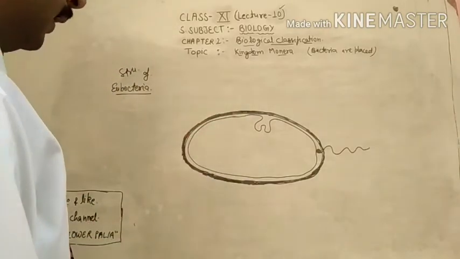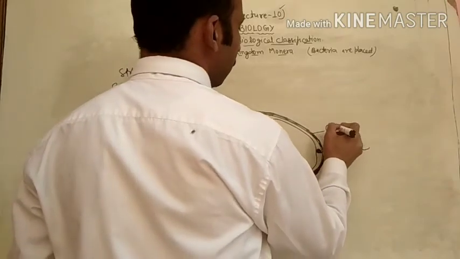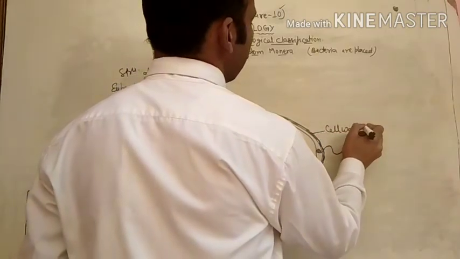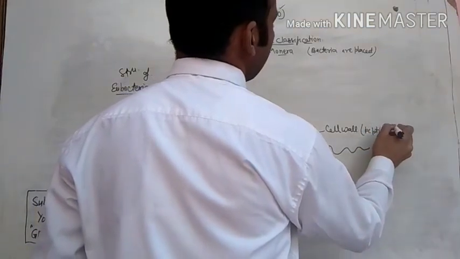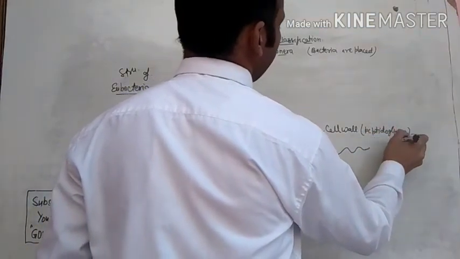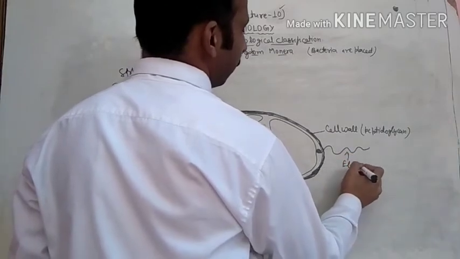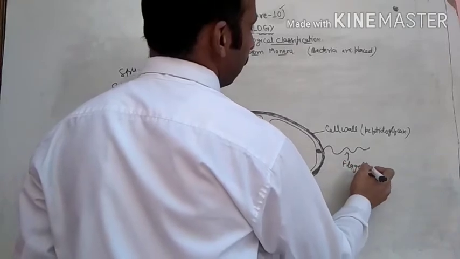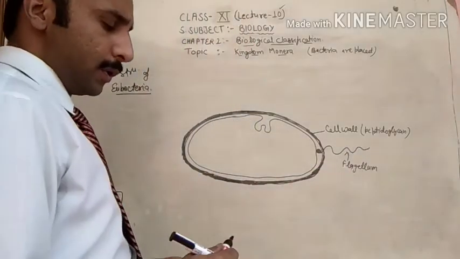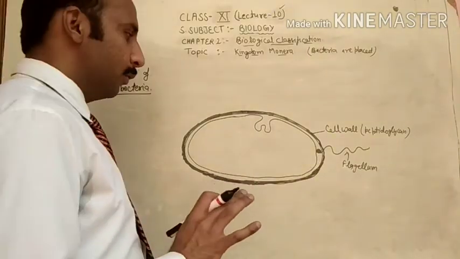This is called the cell wall, which is made up of peptidoglycan. This is called flagellum. Flagellum is helpful in the process of locomotion, means movement.